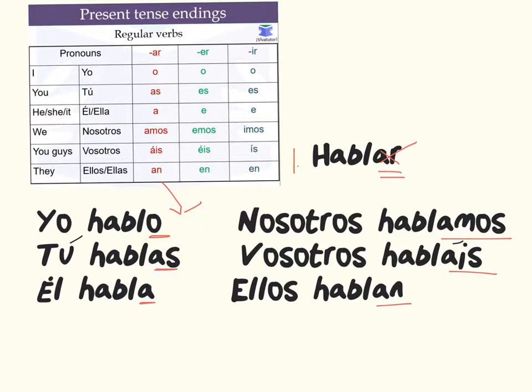So let's look first at an AR verb, the verb hablar. So if I want to say I speak or I talk, I would use the verb hablar. I would drop off that AR at the end, and then I would add the ending o and say yo hablo. To say you speak, it would be tú hablas, he speaks, él habla, and so on. You use the AR verb endings because hablar is a verb that ends with AR.